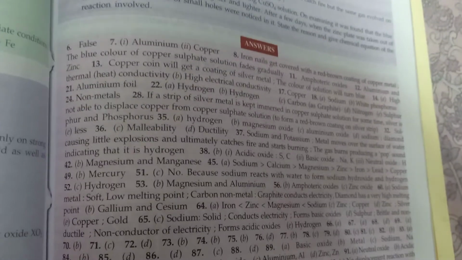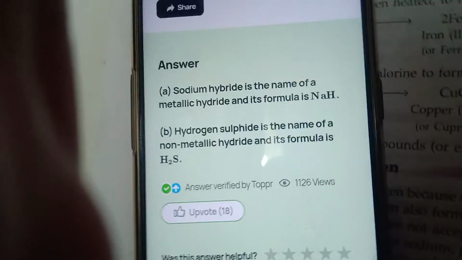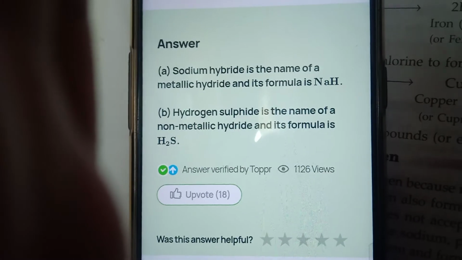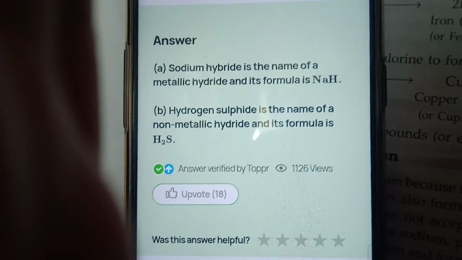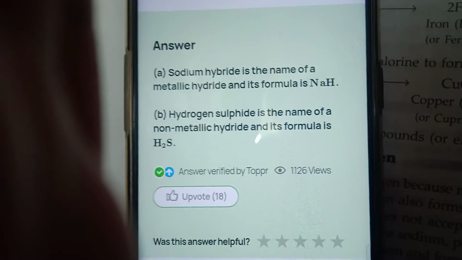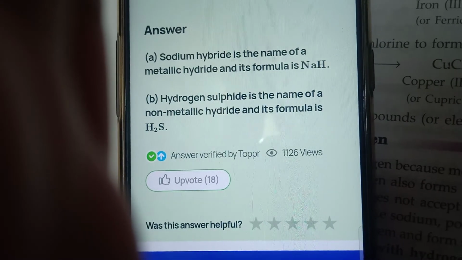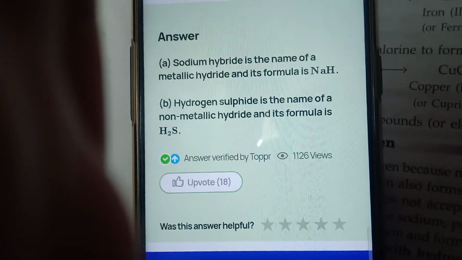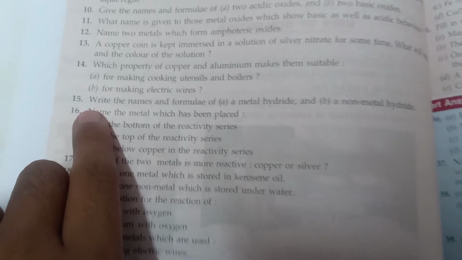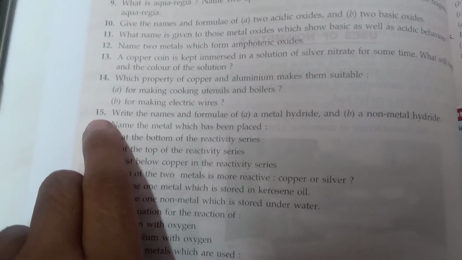Now next is question number 15, which says, write the names and formulas of a metal hydride and a non-metal hydride. So a metal hydride is like, wait, sodium hydride is the name of a metallic hydride, whereas hydrogen sulfide is the name of a non-metallic hydride. Okay, so NaH and H2S is the answer. So here we have completed 15 questions.